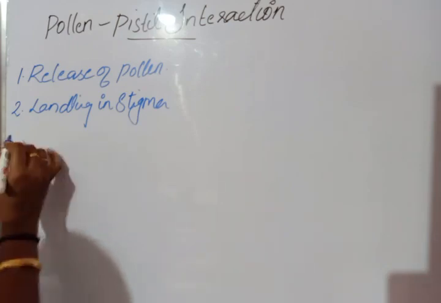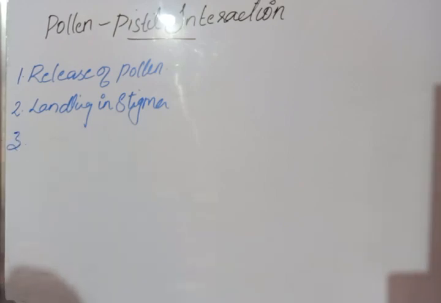Once the pollen is compatible, the pistil will accept the pollen grain. When the pollen is incompatible, the pistil will reject the pollen grain.